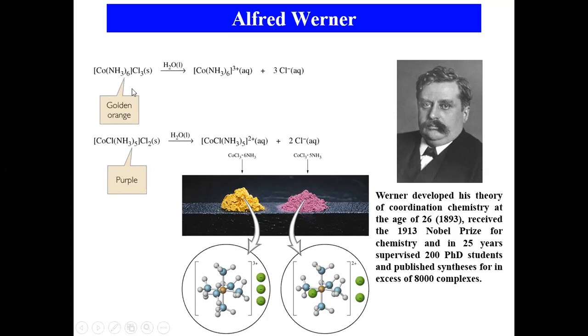This is the color of the compound with 4 ions: golden orange. We add water, aqua, so here 3 and 1 it is divided, meaning simpler compounds. Here is purple color, it got dissociated like this.